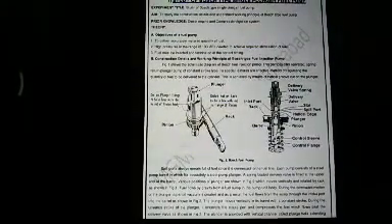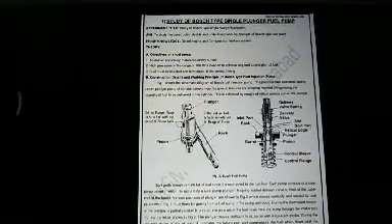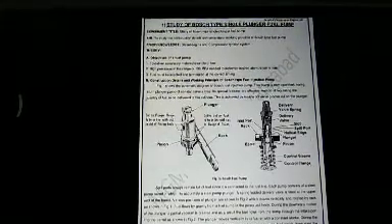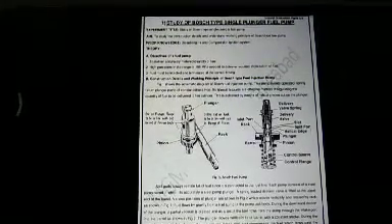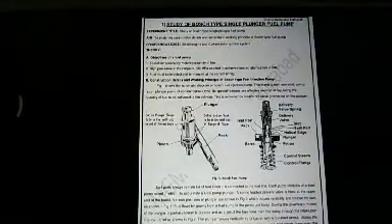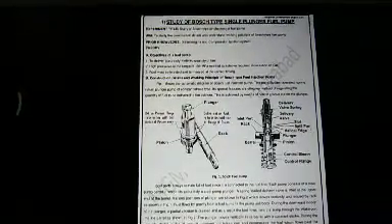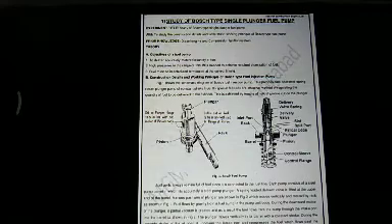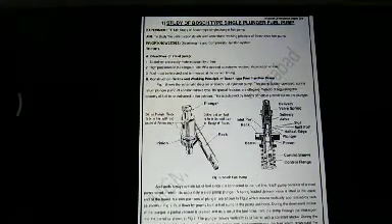Again, in IC engine we discussed some points regarding the construction and working of two stroke and four stroke engine. Later we discussed dissociation and its effects on the cycle.